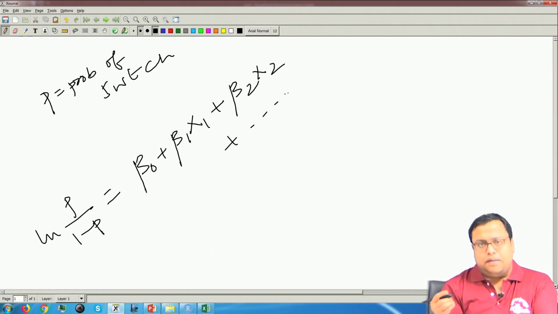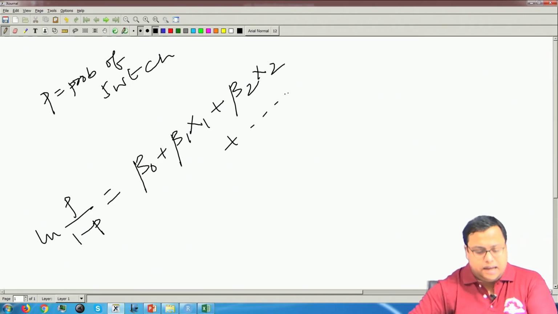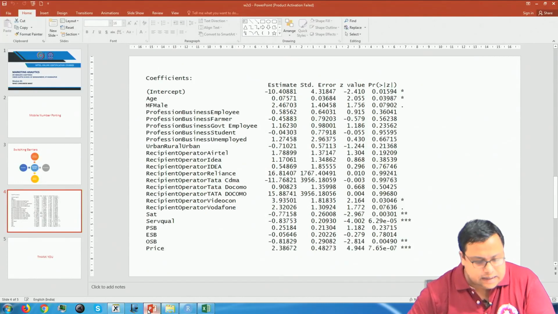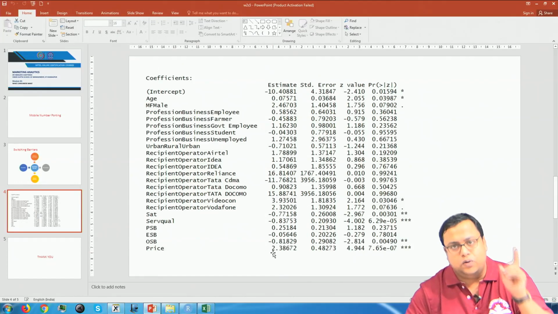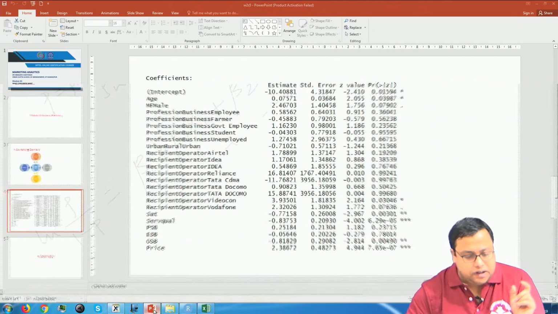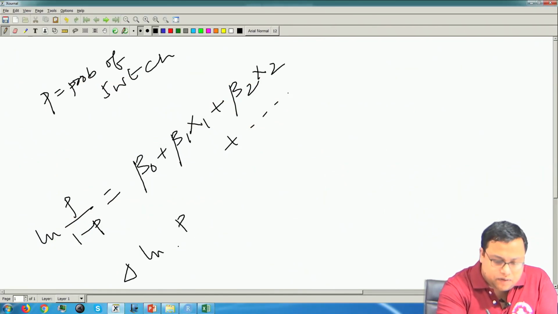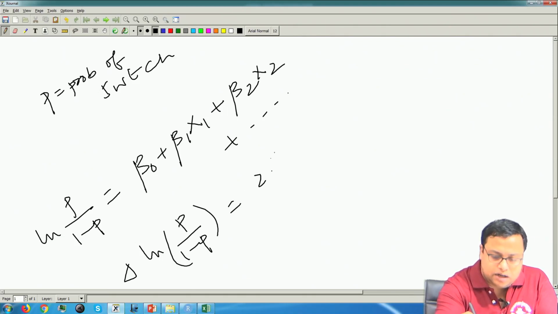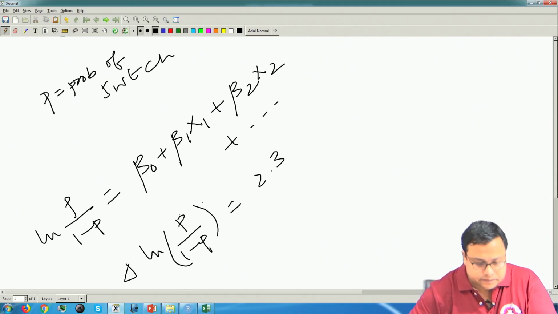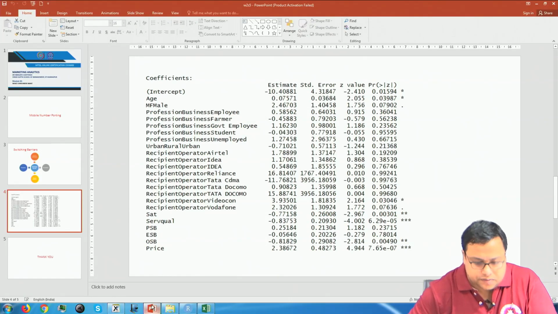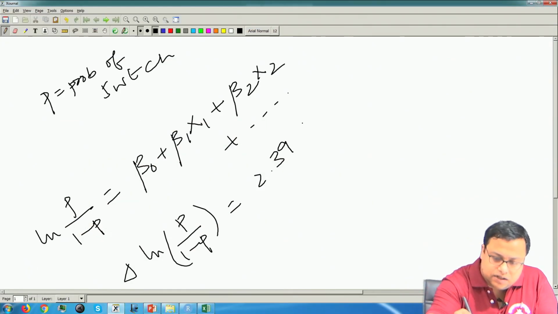So, that is something that I am trying to predict. So, that means that keeping everything else the same, if I increase, let us say, price by 1 unit, then what will change? The change in ln(P/(1-P)) will be 2.38 or 2.39 times delta price.